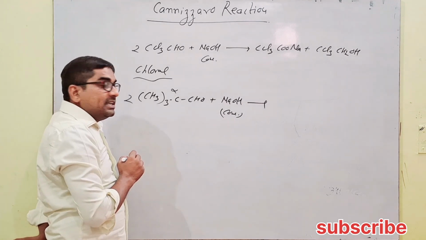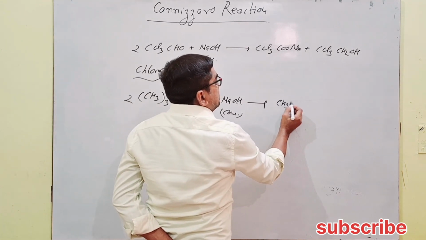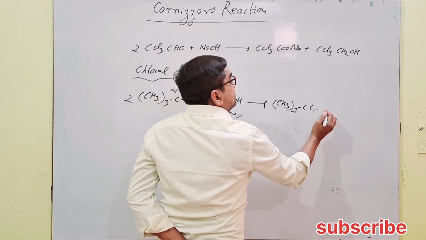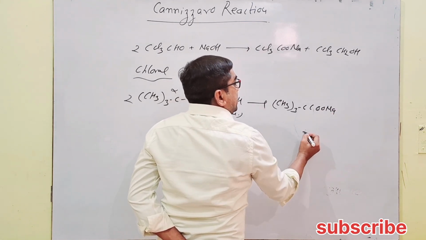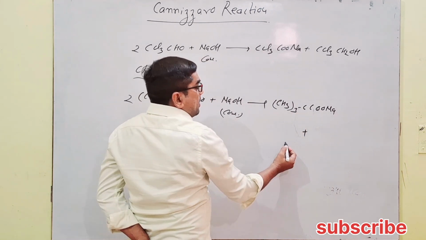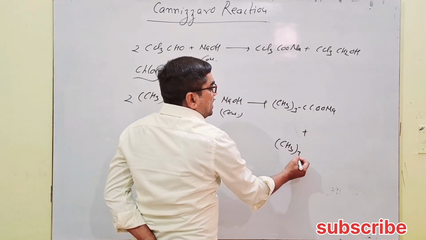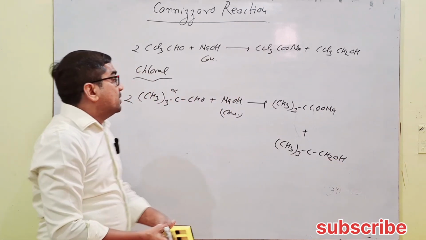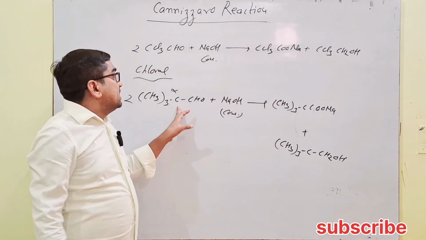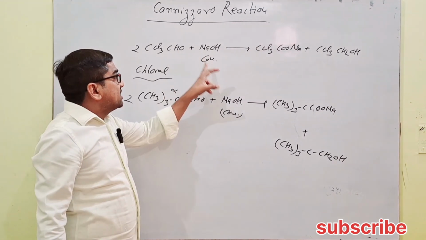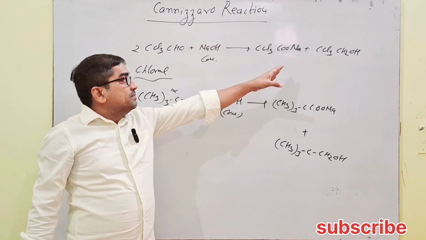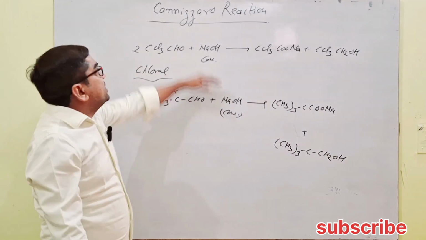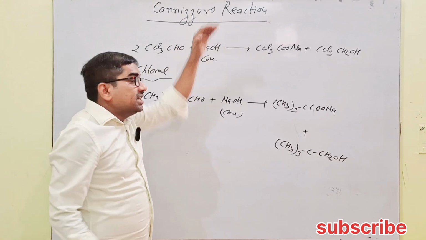Two molecules of aldehyde form (CH3)3CCOONa, the alkali salt of carboxylic acid, with (CH3)3CCH2OH, the alcohol. So whenever aldehydes that have zero alpha hydrogen react with concentrated NaOH, they give the alkali salt of carboxylic acid with alcohol, and this reaction is termed the Cannizzaro reaction.